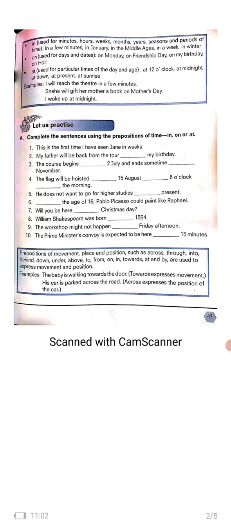Now here few examples are given. The baby is walking towards the door. So towards expresses movement. His car is parked across the road. Across expresses the position of the car.